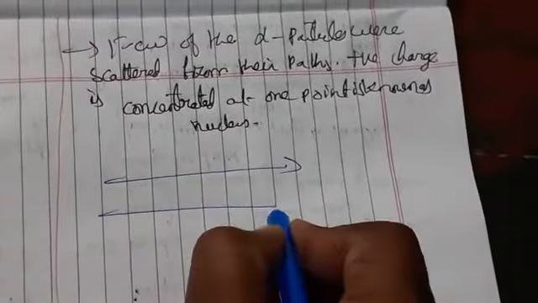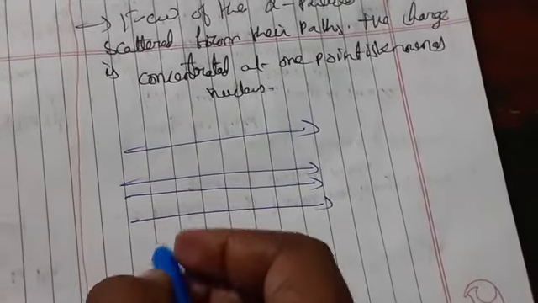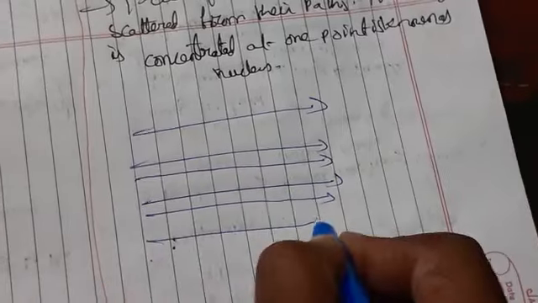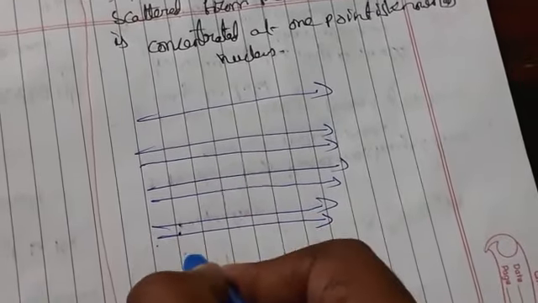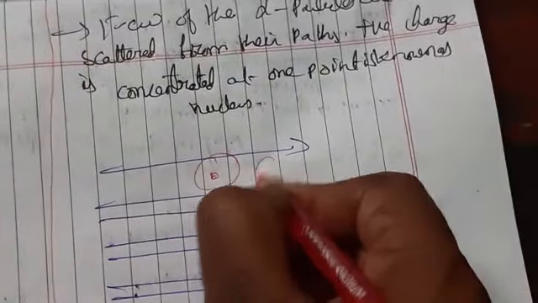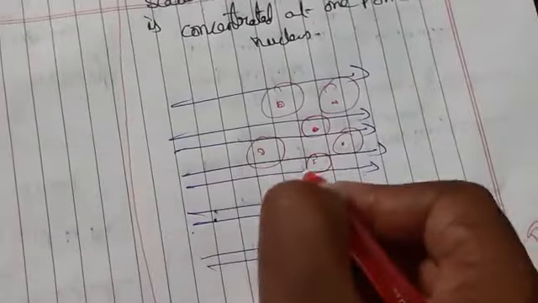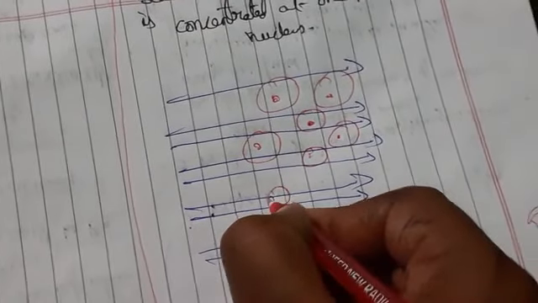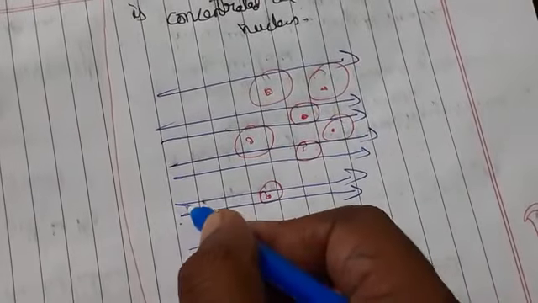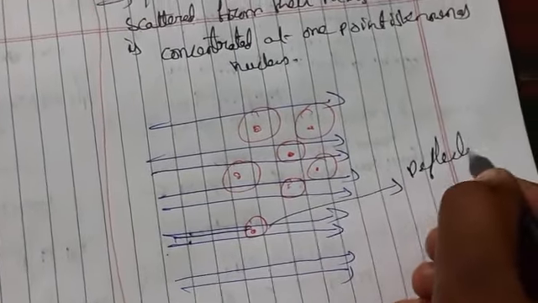So here these are the alpha particles, alpha rays, the deflected alpha particles.